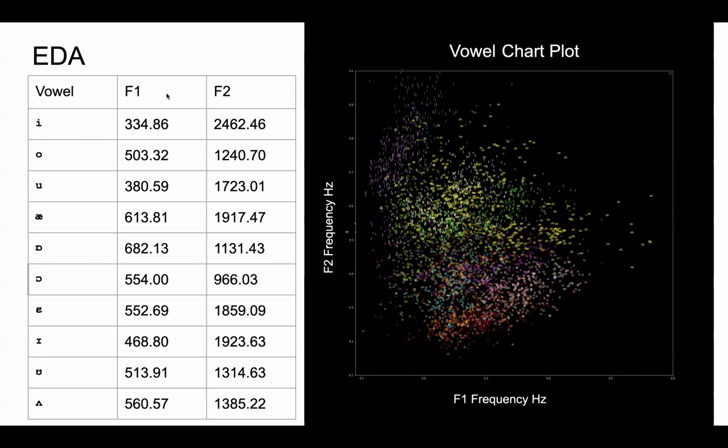F1 and F2 are obviously going to be very important features for my model. We can see here on the right, the graph shows that by graphing my recordings by their formant 1 and formant 2 frequencies, we see some very clear clustering. Now on the left, the chart shows the average F1 and F2 frequencies for each vowel.